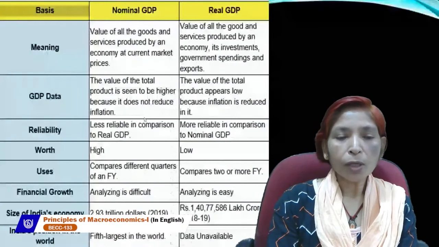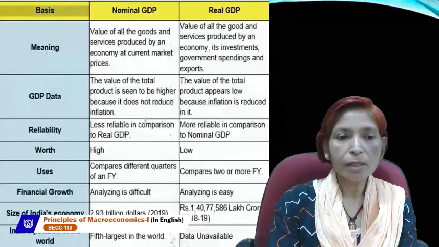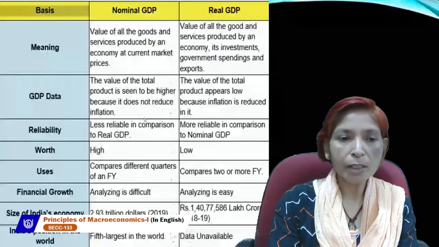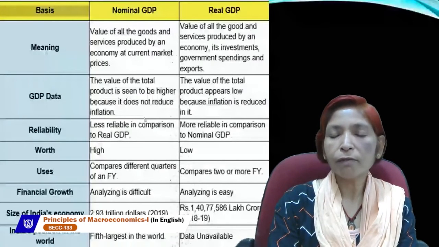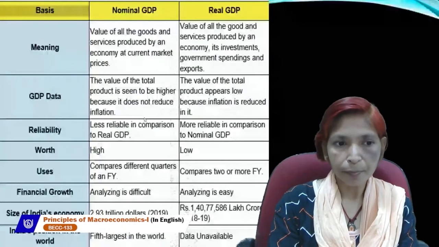So the value of the total product is seen to be higher because inflation is not reduced under nominal GDP, and under real GDP the value of the total product appears lower because inflation is reduced in it.